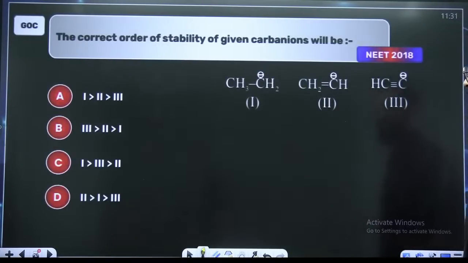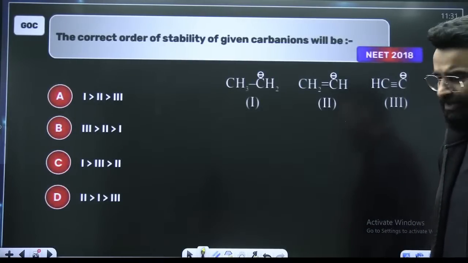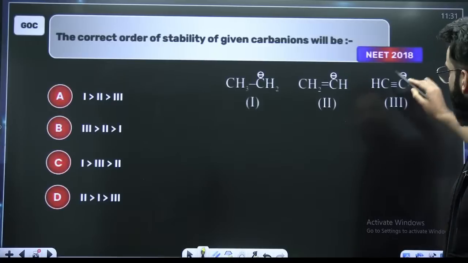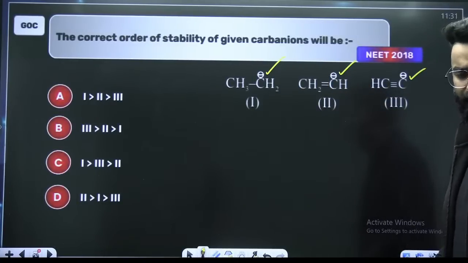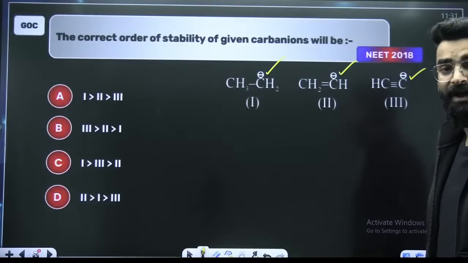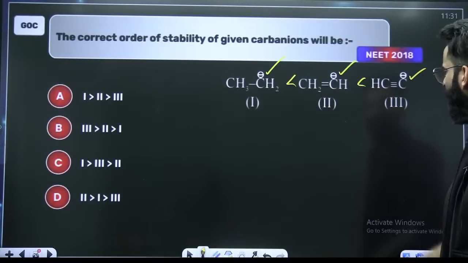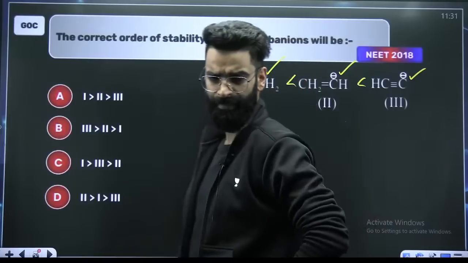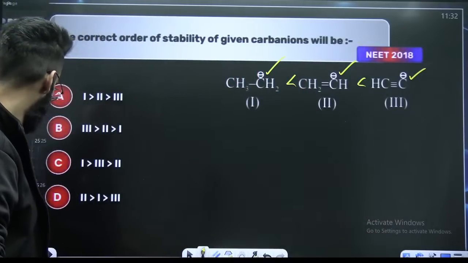These are all Carbanions. This is a simple and basic question, guys. You have to kill this. This is a less than 10-second question. You should not take a lot of time for this. Here you have got triple bonded carbon, double bonded carbon, single bonded carbon. Triple bonded carbon absolutely will be having more S character, more electronegativity. And you know negative charge is more stable on a more electronegative atom. So this has to be the order directly. Why are you taking a lot of time for this?